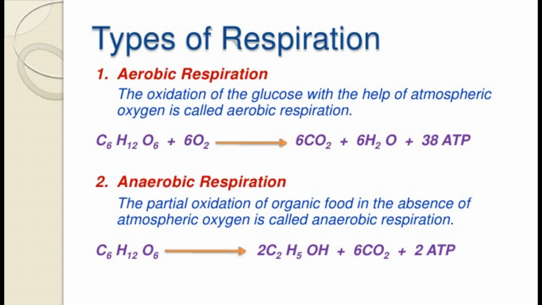In this process, glucose is completely oxidized to form carbon dioxide and water along with a large amount of energy. It takes place mostly in higher animals and plants. In aerobic respiration, about 38 ATP molecules are released from oxidation of one glucose molecule.